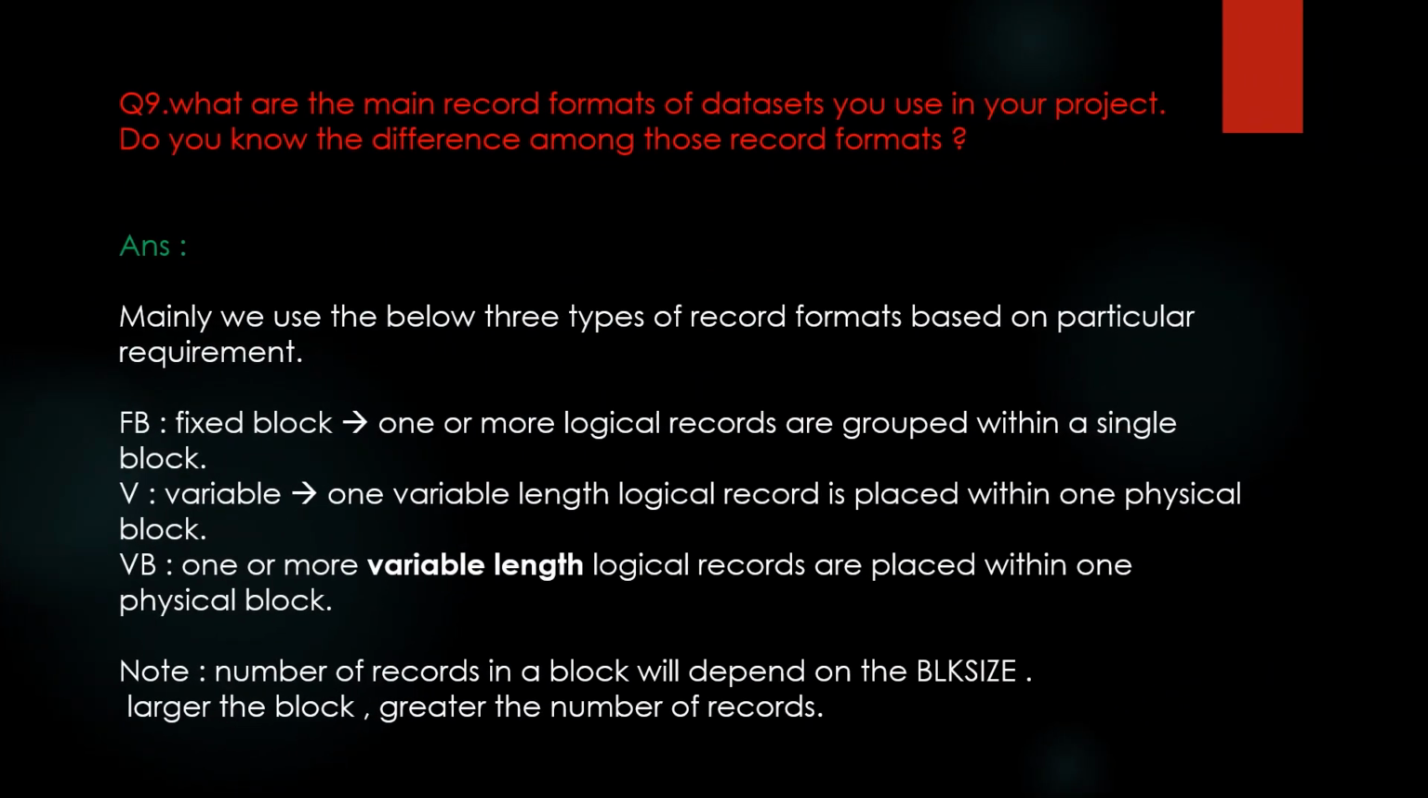Next question is, what are the main record formats of datasets you use in your project? Do you know the difference among those record formats? Answer would be, mainly we use the below three types of record formats based on particular requirement. FB, that is fixed block. One or more logical records are grouped within a single block in a fixed block type. And V for variable. In this, one variable length logical record is placed within one physical block.